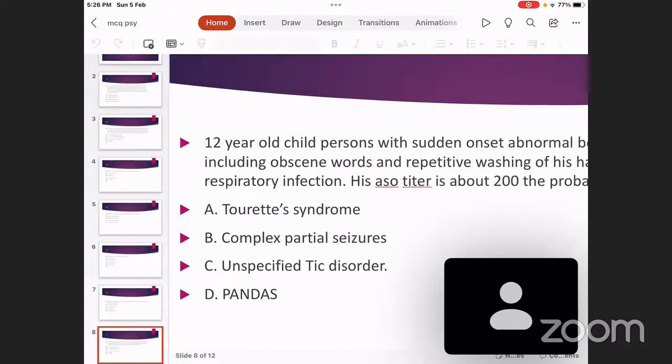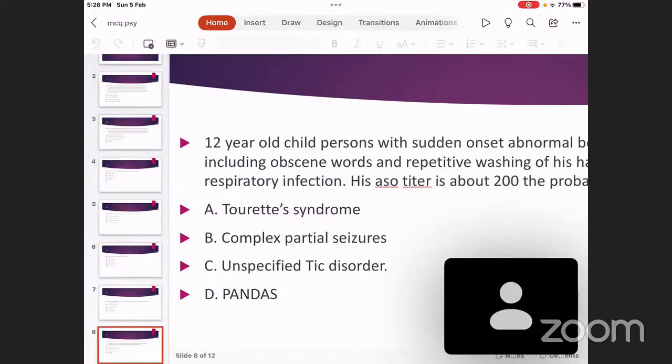Tourette's disorder, the first choice, A. Gilles de la Tourette syndrome, specifically, that is the full terminology. In Tourette syndrome, it's a condition in which at least 2 motor tics and at least 1 vocal tic occur in the life of a person, need not be at the same time. A tic is a sudden abnormal movement which occurs due to contraction of one group of muscles or multiple related groups of muscles. So tics can be motor tics or vocal tics.